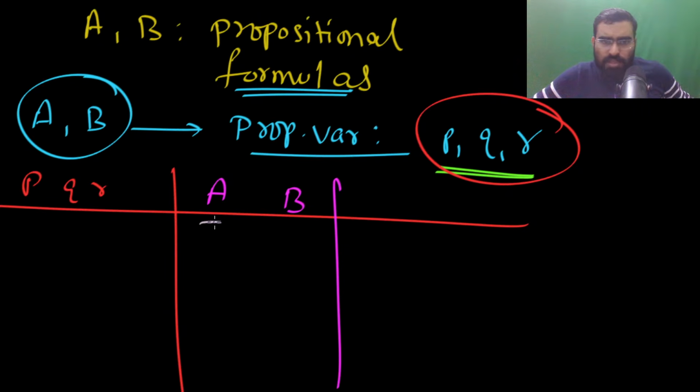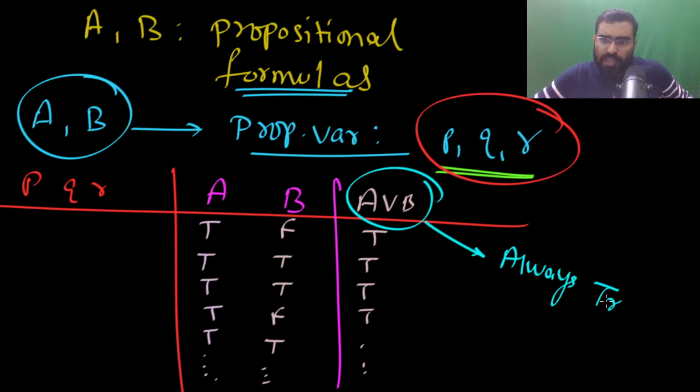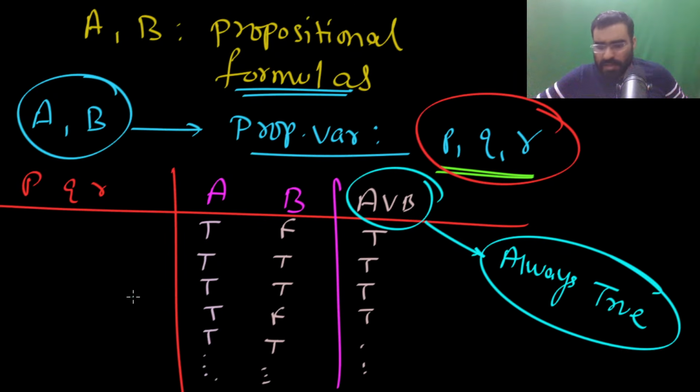A is a tautology. Now, B can be anything. I don't care. B can be a contingency, tautology, contradiction, anything. Now, you can easily see that A or B will always be true, so this is a tautology. This is the proof. Let me know, did you understand this? Please tell me, did you understand this?